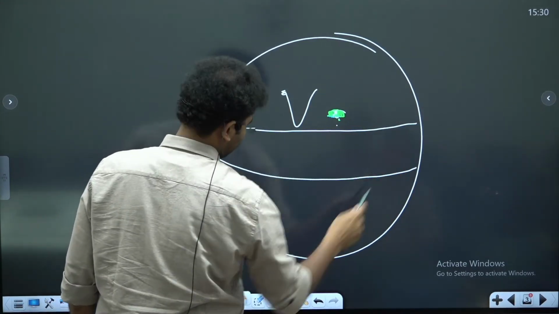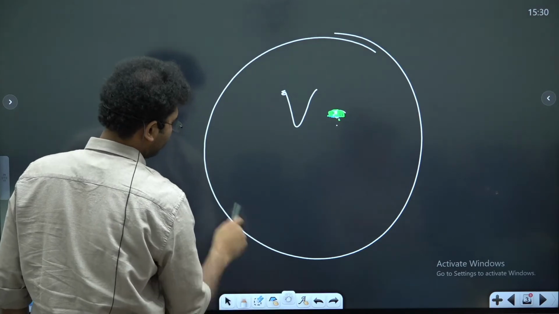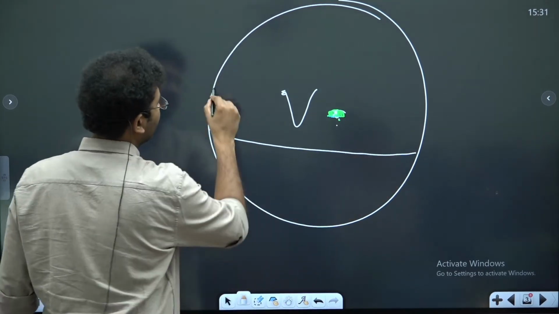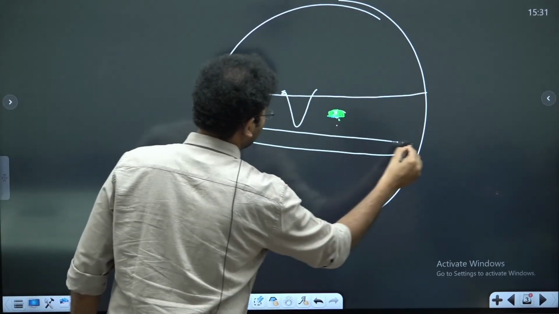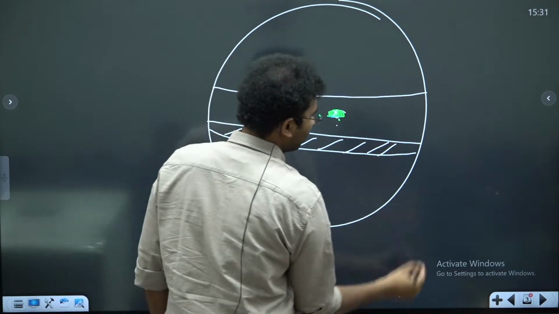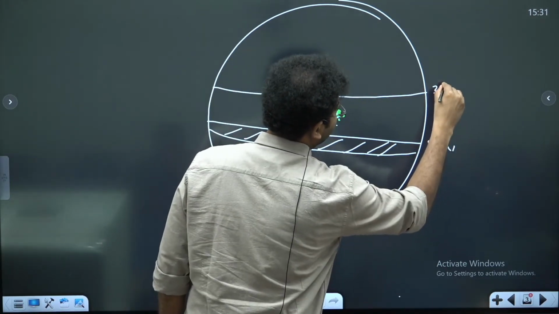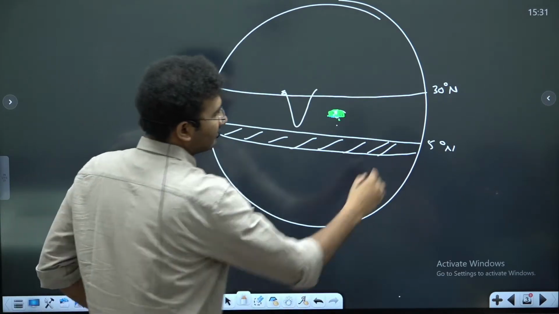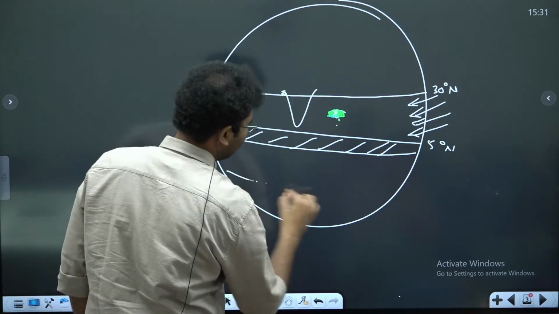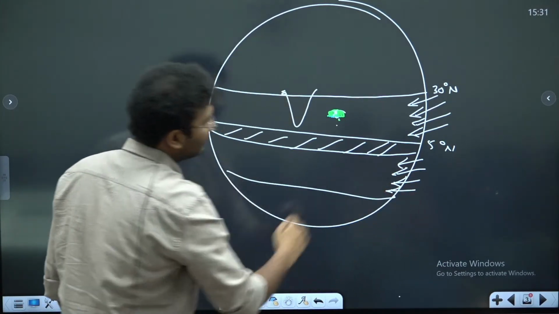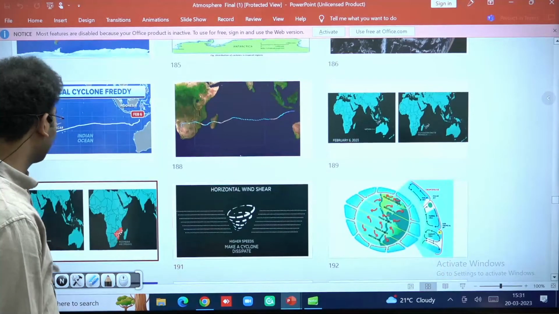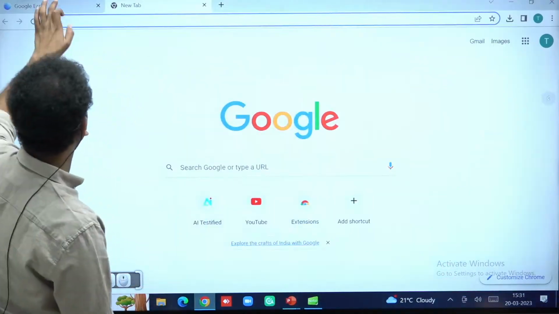This is your equator, and then these are your tropics. This is your 0 to 5 degrees जहाँ पे Coriolis force नहीं है. What kind of winds do you see between 5 degrees north and 30 degrees north? Easterlies, right? यहाँ पे winds are in the easterlies position. Same is the case in the southern hemisphere also. Until this range, you'll find easterlies, right? Suppose you have a cyclonic system. That cyclonic system is present in the Bay of Bengal. Now, where will it go and hit?